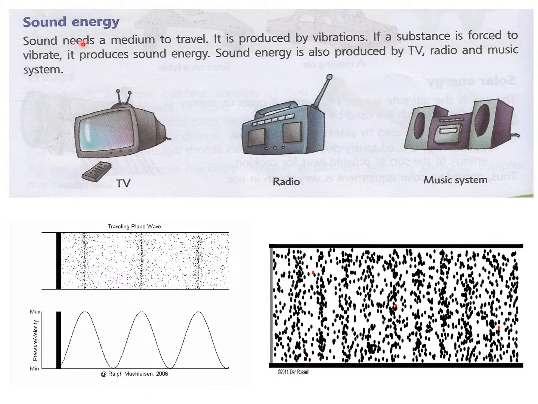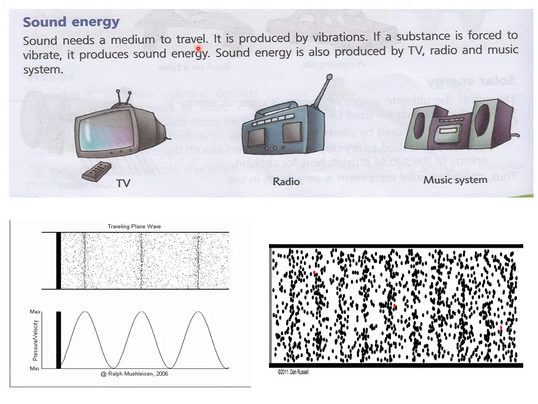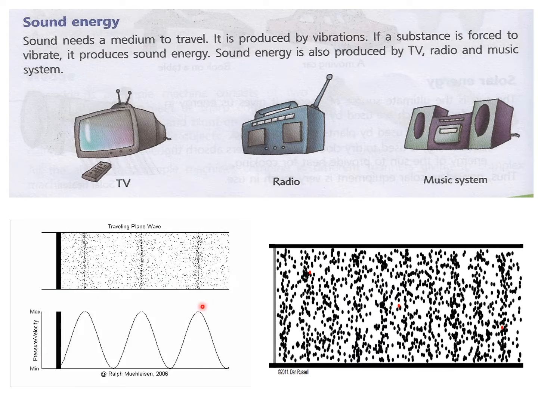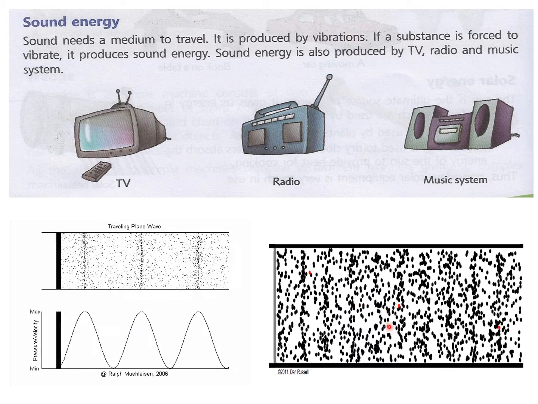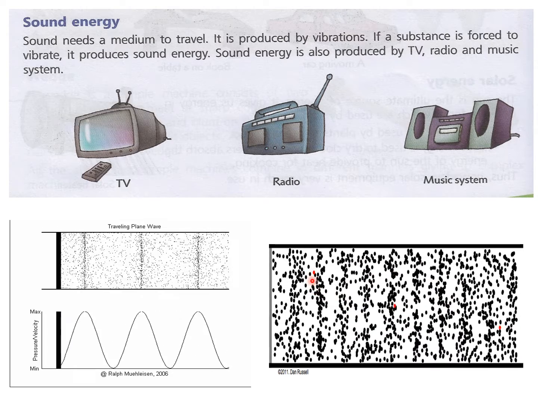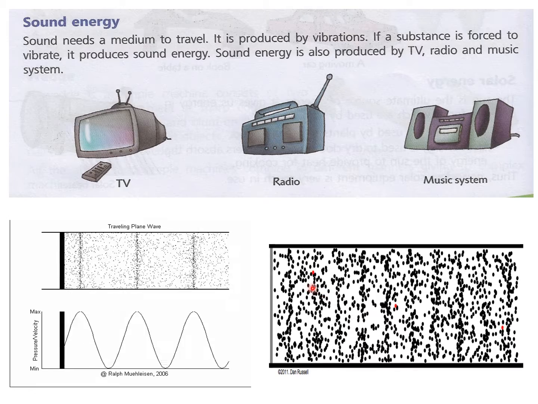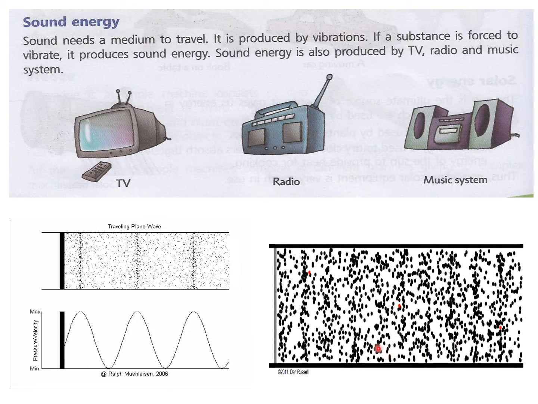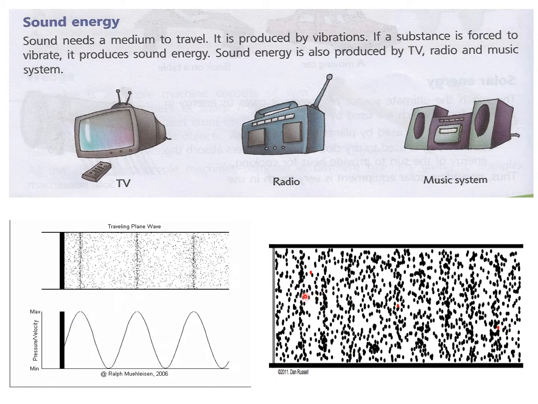Then next is sound energy. Sound needs a medium to travel. Now you can see here how the sound is moving in waves, and it needs a medium, means that you can see the molecules of air and these red sound particles. These sound particles are moving along with the molecules of air. So they need a medium to travel.